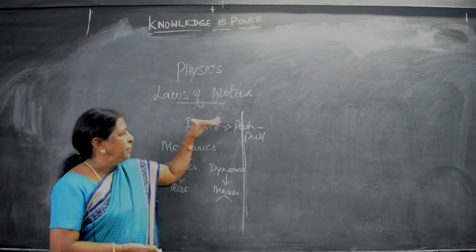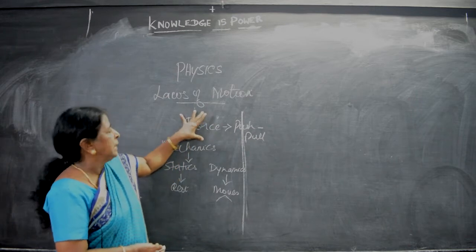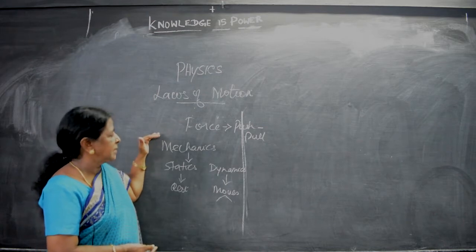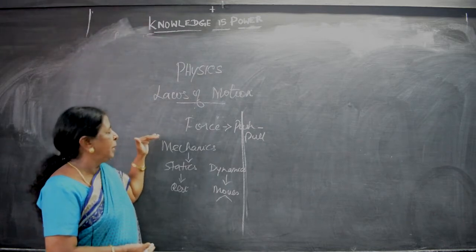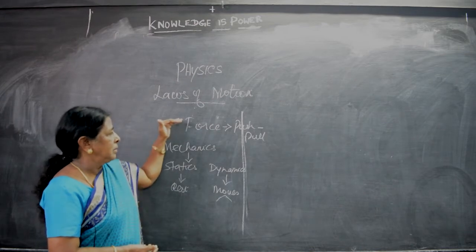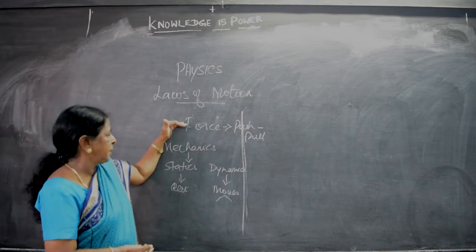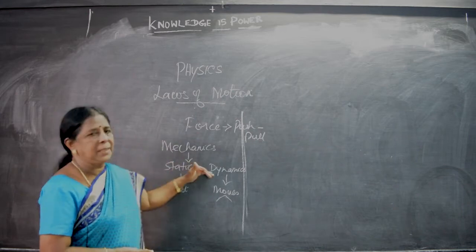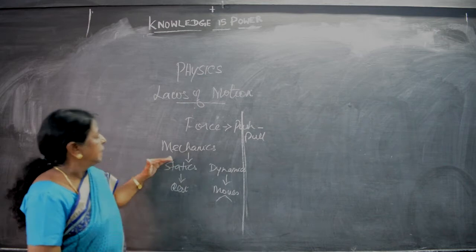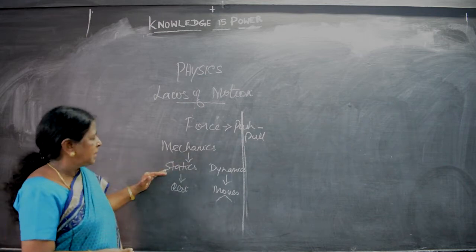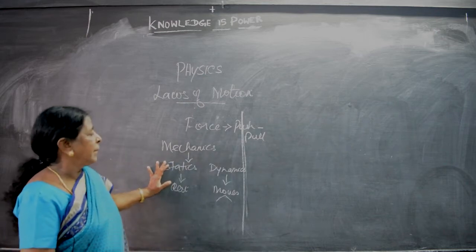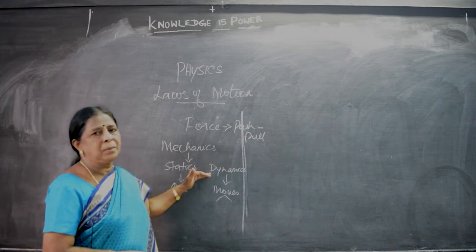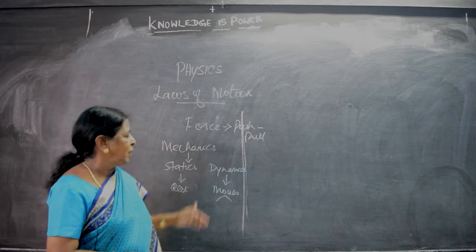So, before we give a clear definition of force, let us see what is mechanics. Mechanics is a branch of physics which deals with the movement of objects under the effect of pressure, force. So, this mechanics is further divided into statics and dynamics. Statics, it is the objects which remain at rest even though force acts on that. Dynamics, it is the object which is in movement due to the effect of the force.